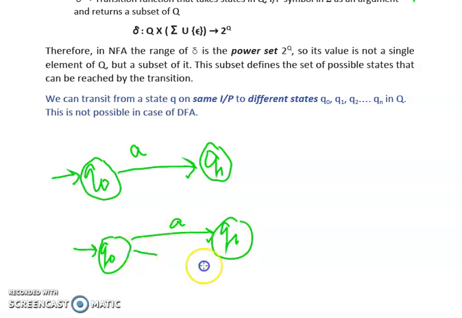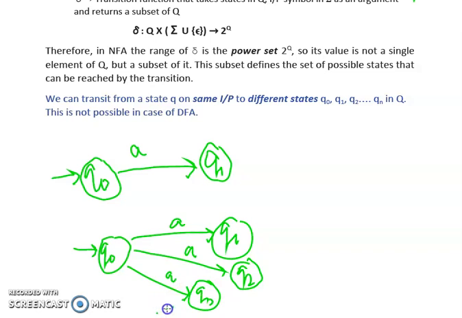We can also move to the state Q2 reading the same symbol A. And reading the same symbol A, we can move to state Q3 also, and so on. So we can represent it using dots. That means we can move to multiple states reading the same input symbol.